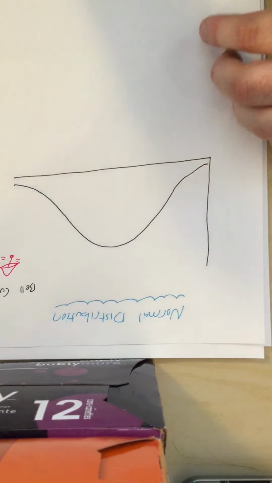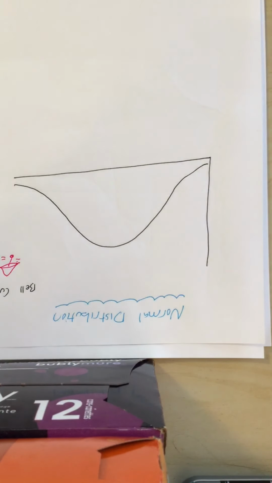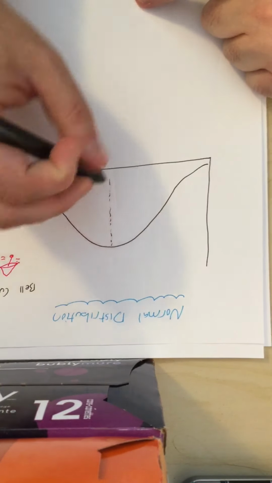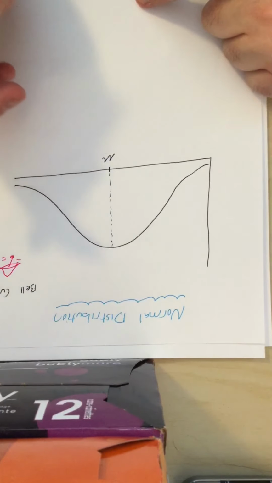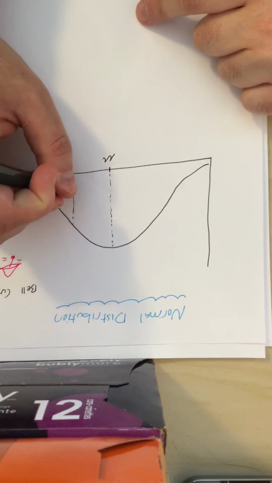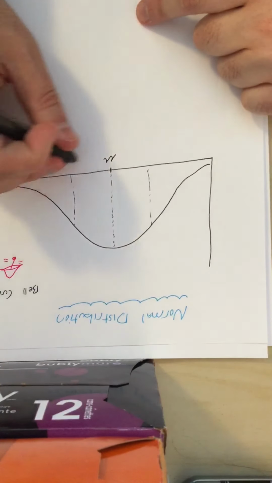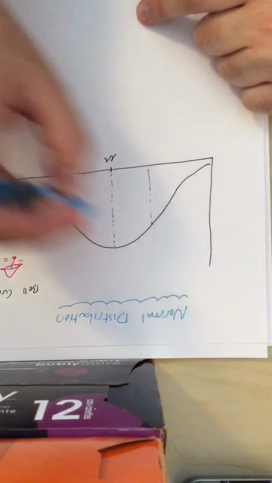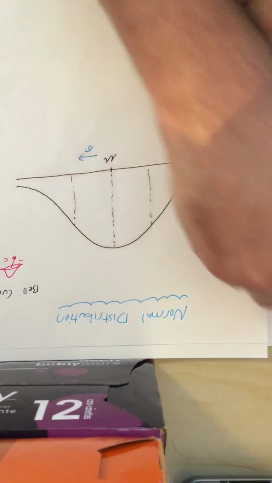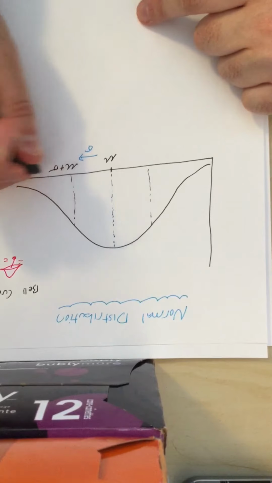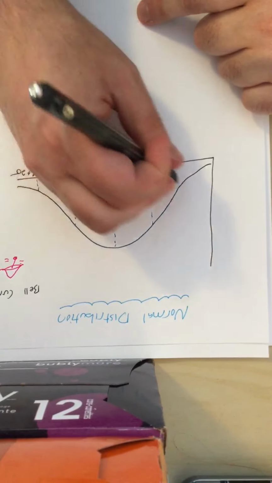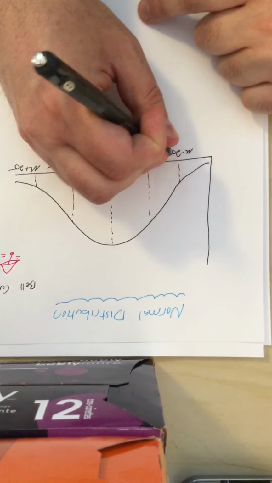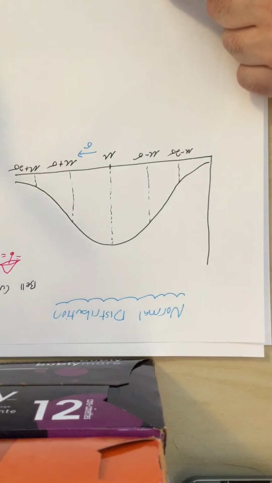There are many different types of distributions. This is a normal distribution. One feature is that the mode, the most probable result, is the mean, and it's symmetrical around the mean. We can space it out in terms of standard deviation. This distance is a standard deviation. Here we're at mu plus a standard deviation, here mu plus 2 standard deviations, mu minus a standard deviation, mu minus 2 standard deviations, and so on.